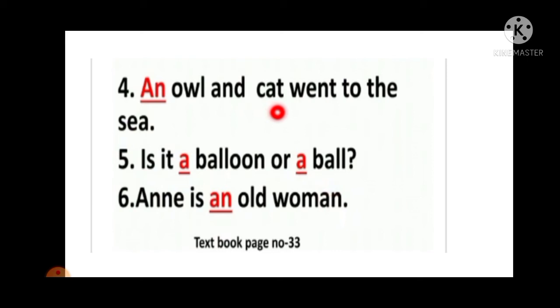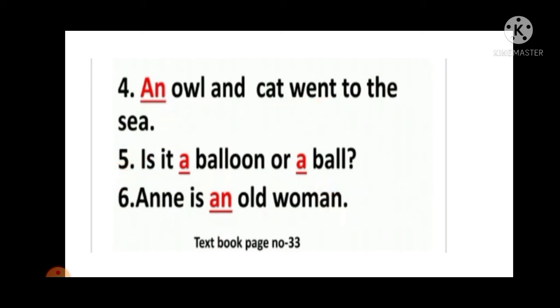An owl and a cat went to the sea. So owl is the vowel sound, that's why N is used. So an owl and a cat went to the sea.